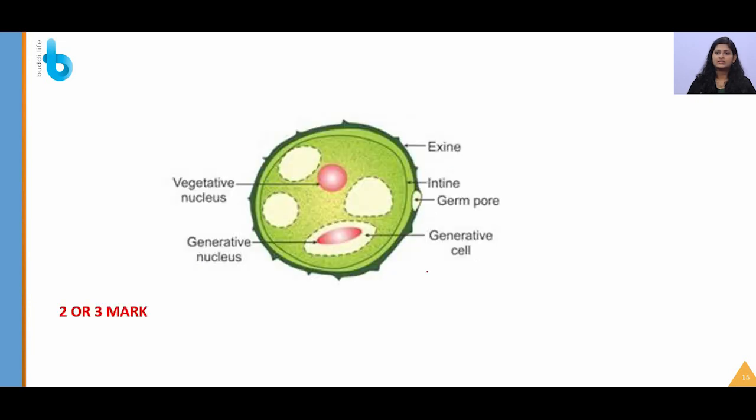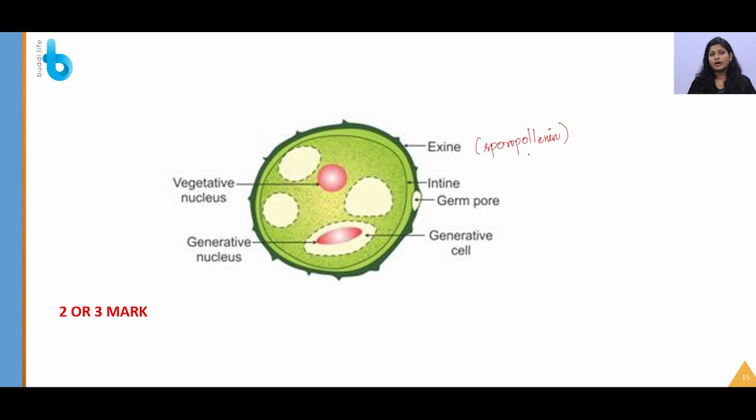You can see here, this is the structure of a pollen grain which can come for 2 marks or 3 marks. When you do your practical exam, this is a compulsory question for everyone and you can expect this for 100%. That is the structure of pollen grain and germination of pollen grain will definitely come. This pollen grain will have a hard outer covering called exine, and this exine will contain something called sporopollenin. It is a chemical substance which is very hard. This exine is very hard because of the presence of sporopollenin.